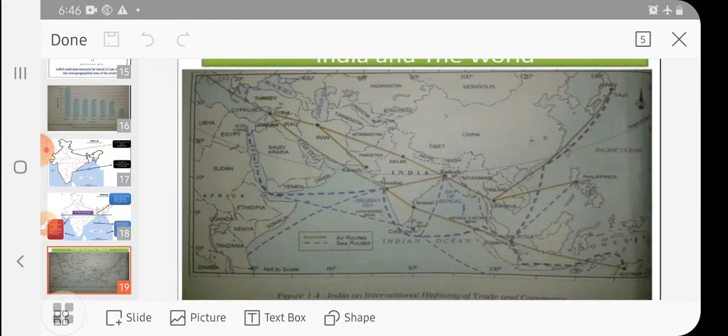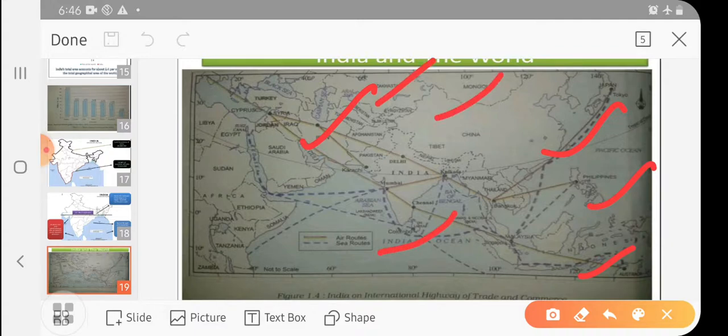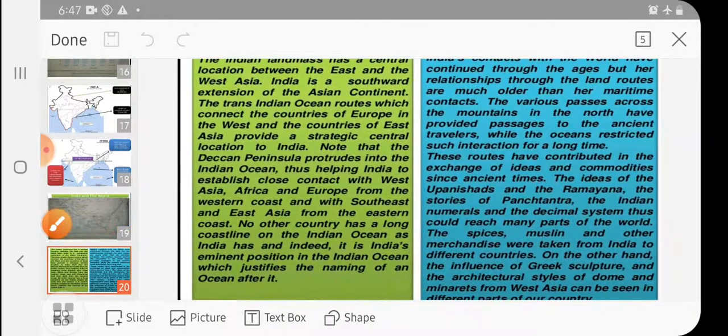So the connection, or you can say the contact of our country, is not from today, but even from ancient time until today. How we were connected with the other parts of the world. So we have very good contact with the world, with the neighboring countries, like when we talk about China, Arabian countries, central countries, then China, eastern countries, all these countries. So we have a good connection till today, and in ancient time we also had.